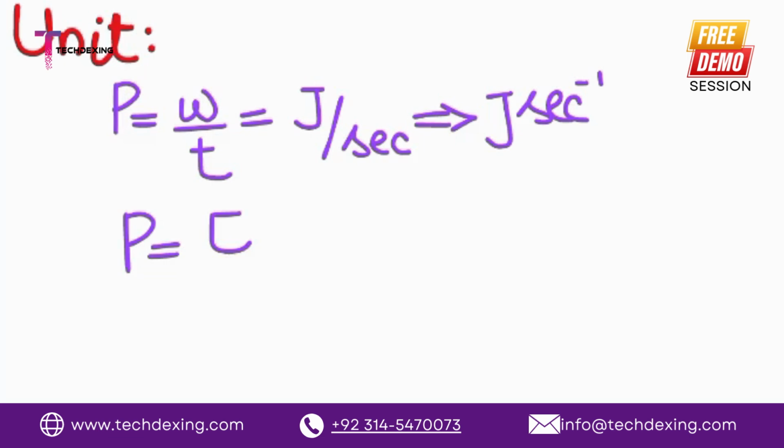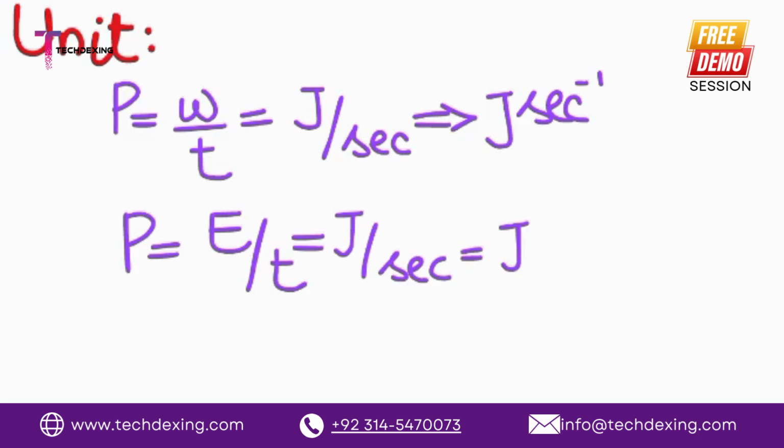So Furkan, can you tell me what is the unit of the work? Joules. Yeah, very good. Excellent. So the unit of work is the joules. And what is the unit of the time? Seconds. Yeah, very good. So it means that we have the joule divided by second. And if we rearrange this one, what would happen? Joules per second. Yeah, right? Because we would take the second on the upper side of the fraction. So we are having the unit of the joule per second.